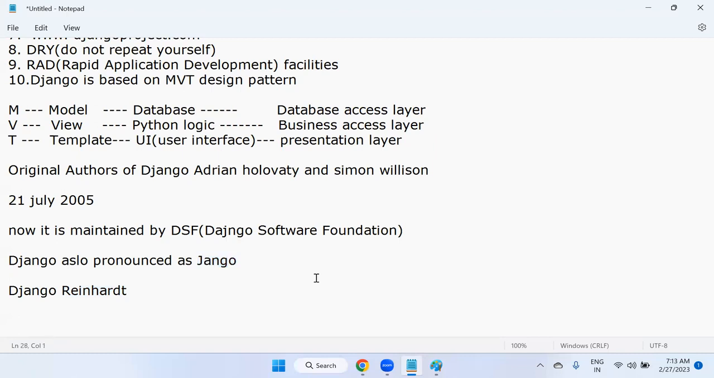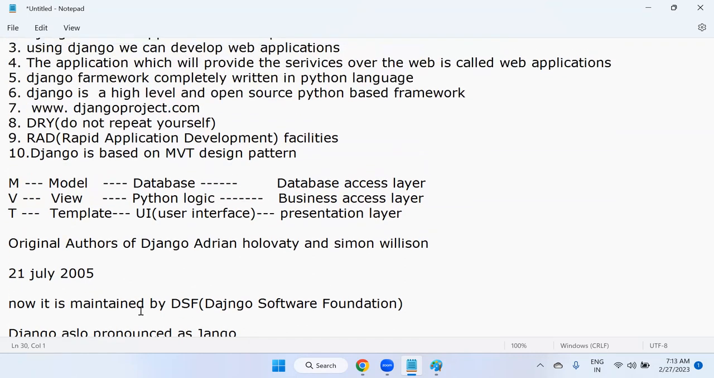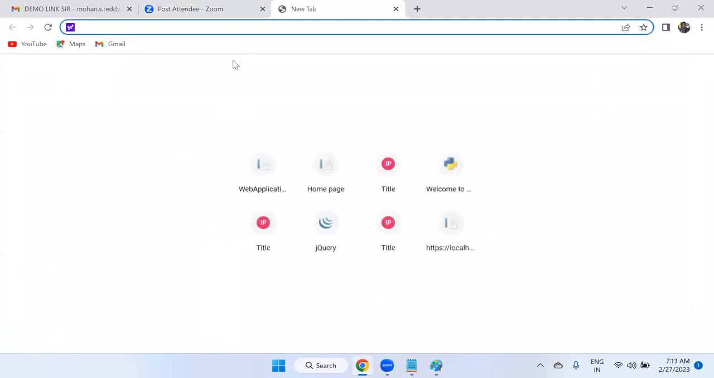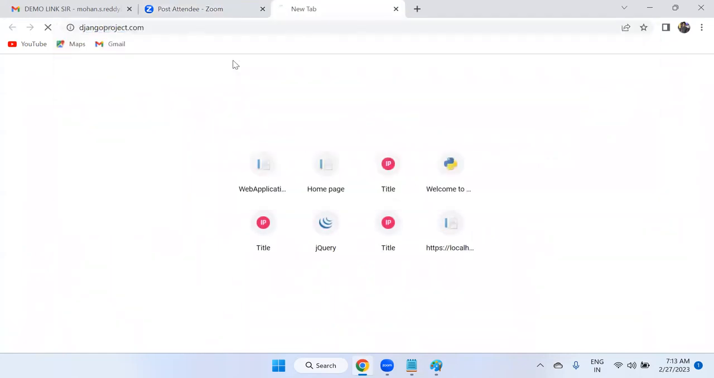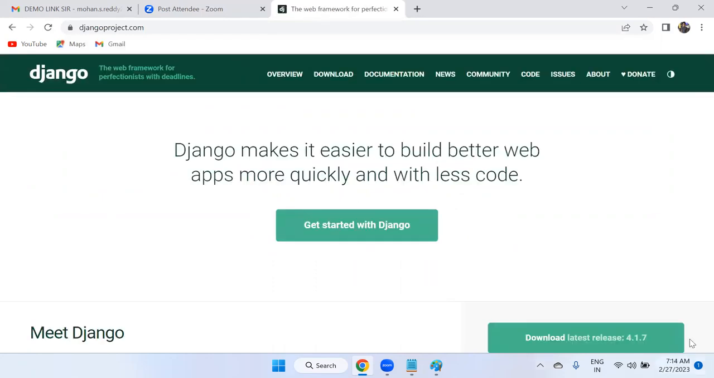Okay. So what are the basic and important features and the current stable version of Django? Where do we need to visit? djangoproject.com. So the current stable version, look at this. This is the current stable version right now. There are a lot of versions there. But this is the current stable version, 4.1.7.